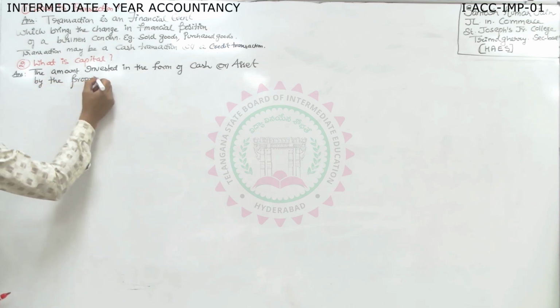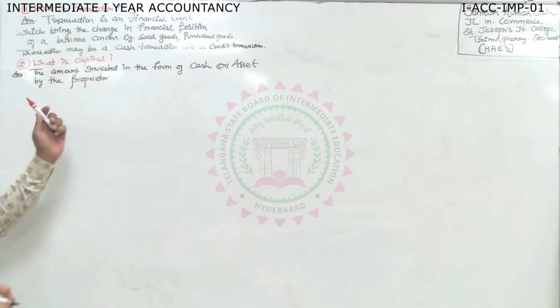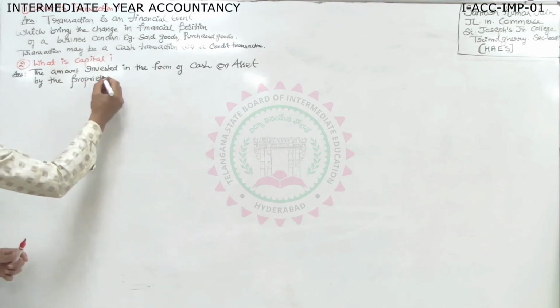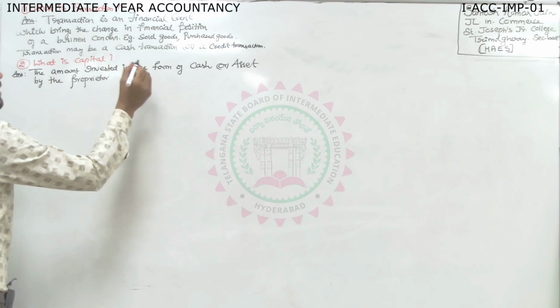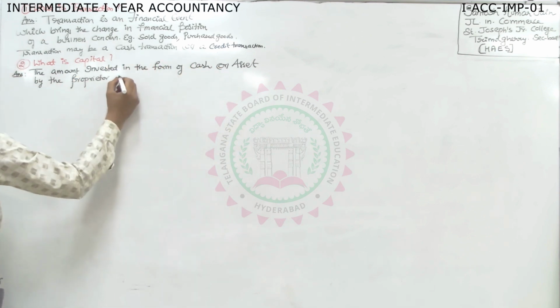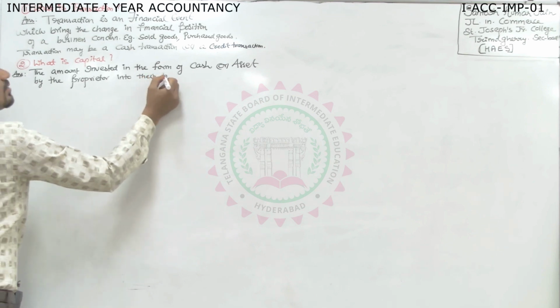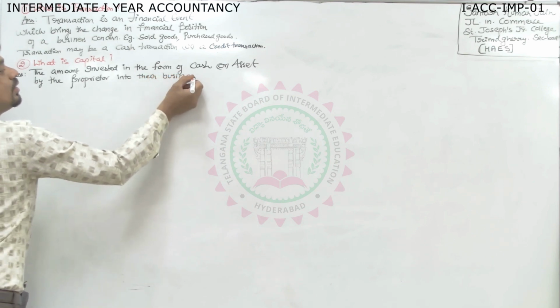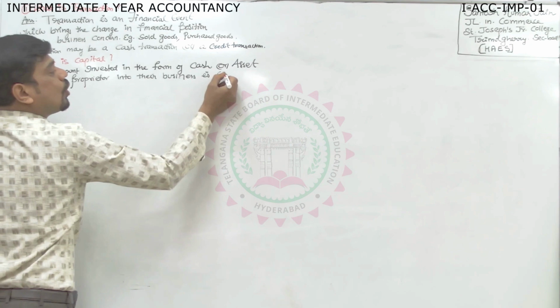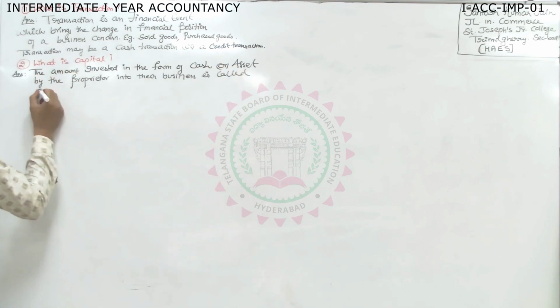Sir, the word proprietor is quite difficult. Then you can write owner. The amount invested in the form of cash or asset by the proprietor into their business is called capital.